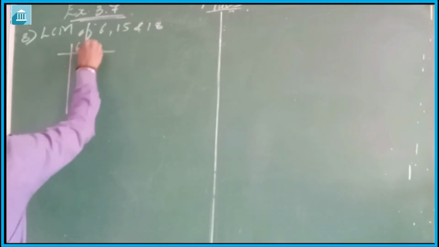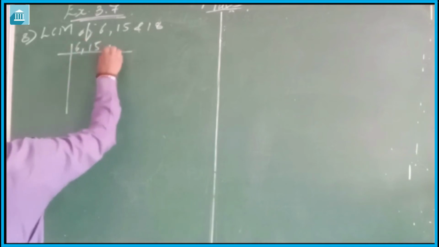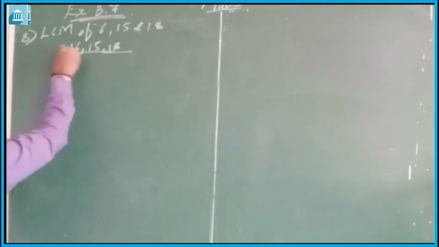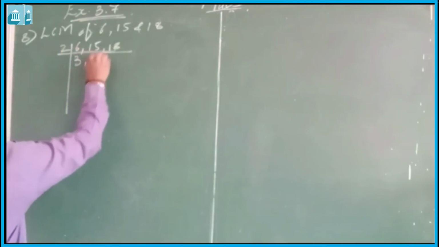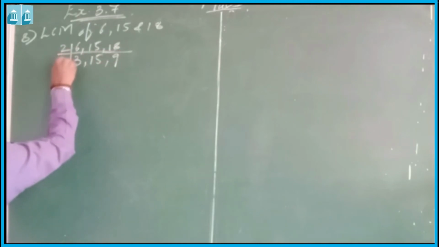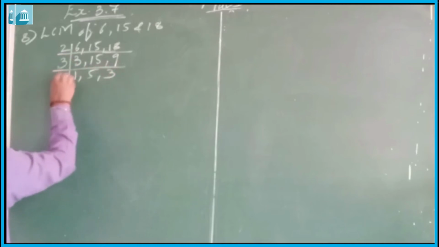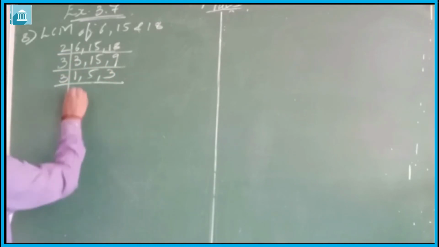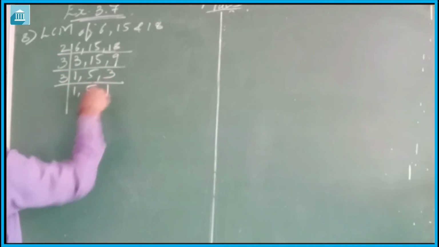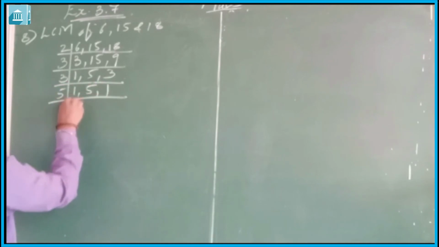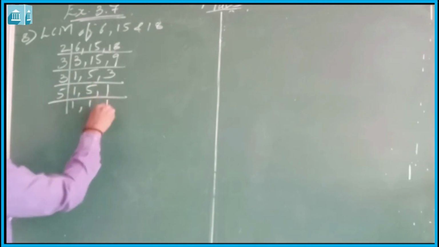So the LCM of 6, 15 and 18: divide by 2, then 3, 15, 9. Divisible by 3, then it will be 1, 5, 3. Again divisible by 3, 1, 5, 1. Then 1, 1 and 1.